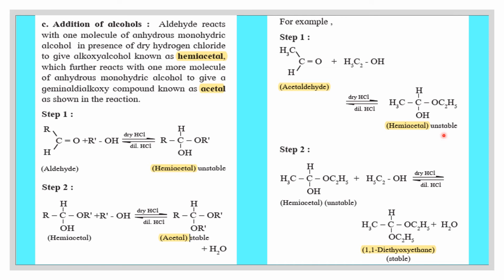So this unstable product reacts with the second molecule of ethyl alcohol in presence of dry HCl. Here what happens? The hydrogen atom is replaced by the alkyl group, ethyl group, so that it is forming the stable product, that is acetal. The name of the product is 1,1-diethoxyethane. This is first carbon atom. In first carbon atom, 2 ethoxy groups are attached. So 1,1-diethoxyethane.